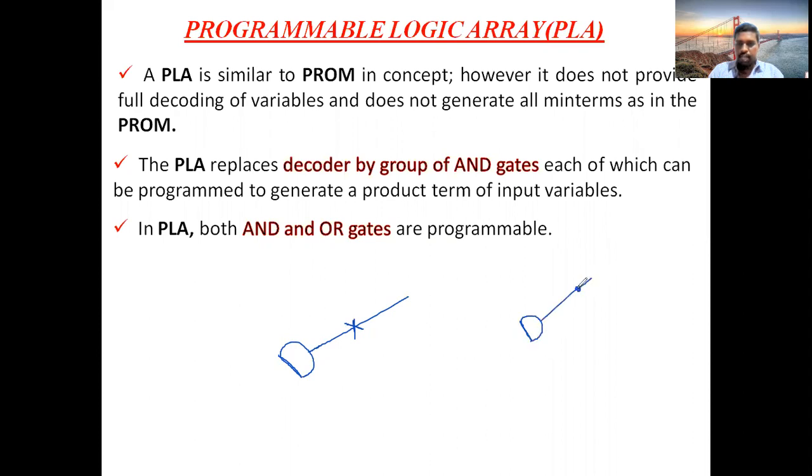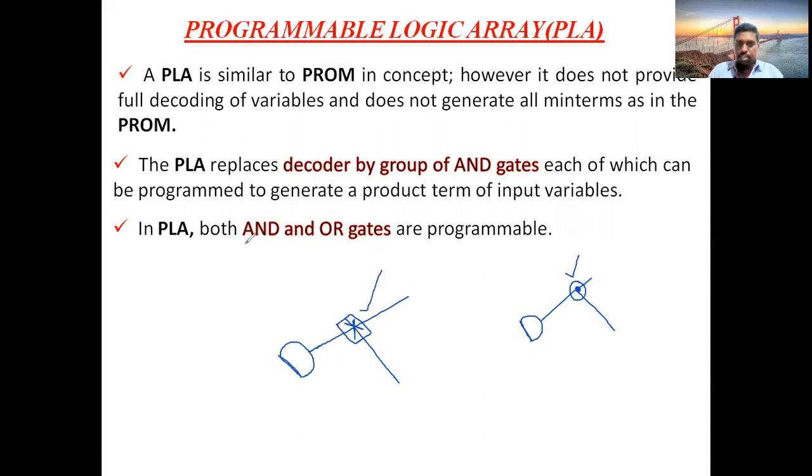If you put a dot and draw the connection like this, it means it is fixed and cannot be programmed. This type is a fixed connection, and the other is a programmable connection.